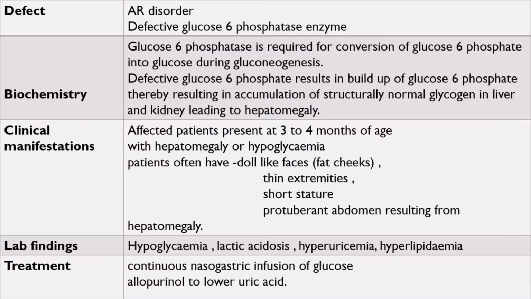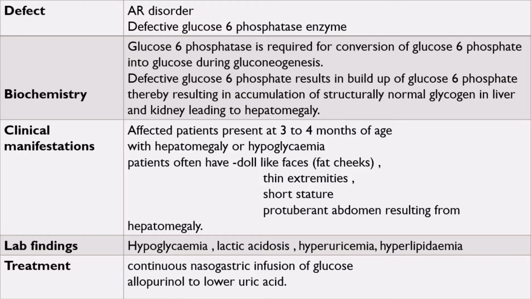So in a nutshell, you can give what is the defect in Von Gierke's disease: an autosomal recessive disorder with defective glucose 6-phosphatase enzyme. And because glucose 6-phosphatase is defective, both glycogenolysis and gluconeogenesis are defective.